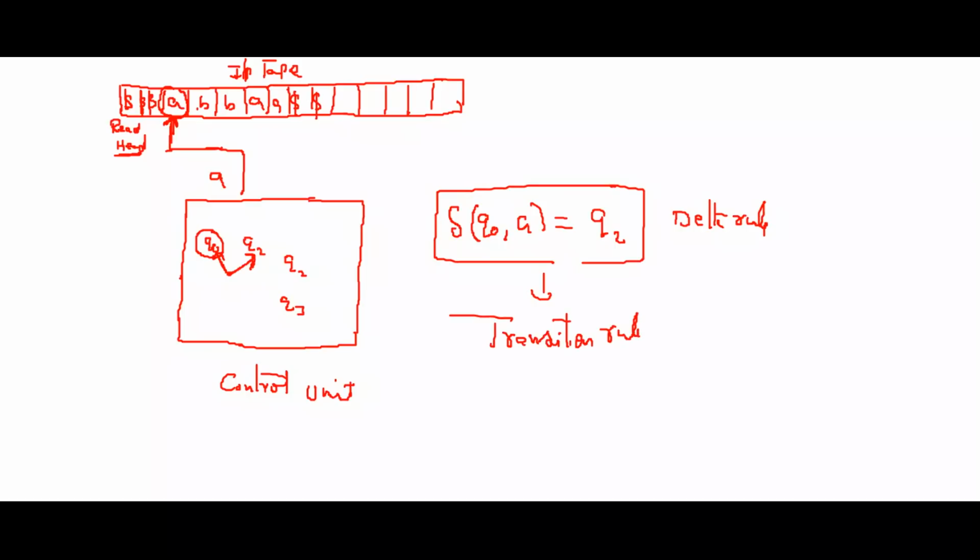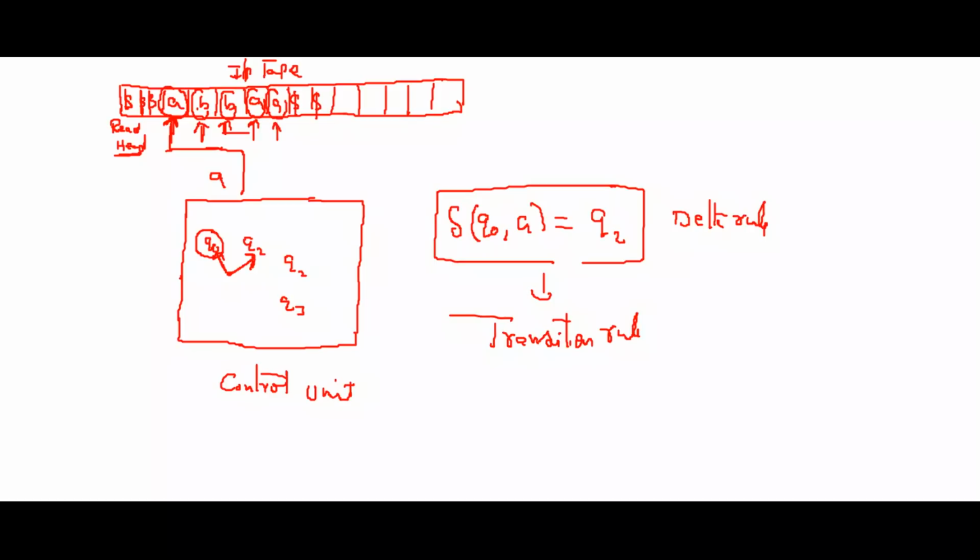Like that, after reading A, your head will go to B. After reading B, your head will go to the next B, and then to A. It reads one symbol, supplies it to the control unit, and moves to the next cell on the right side.